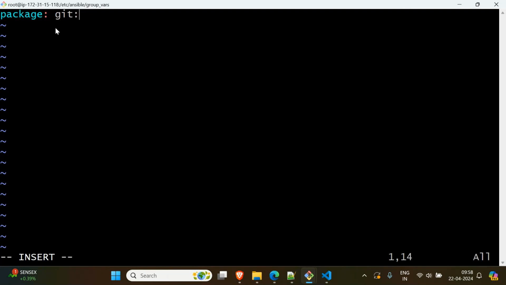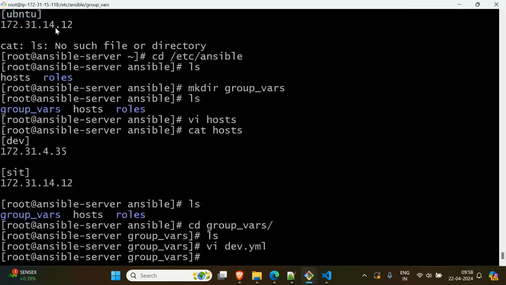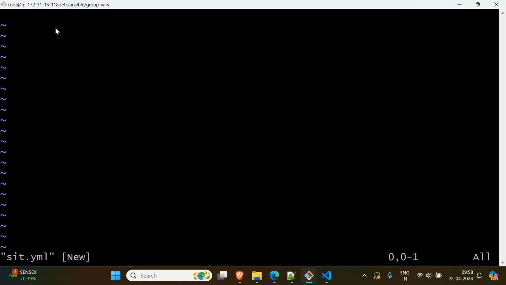Right, save this. Escape, save this. This is one file. Another file is sit, sit.yaml. This is Ubuntu. In Ubuntu, as you know, I don't have Maven.